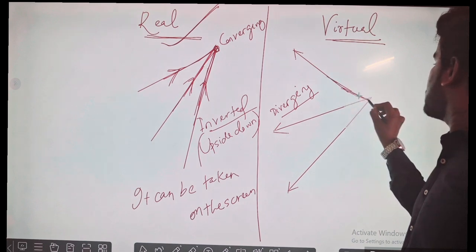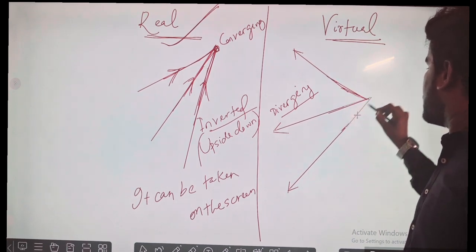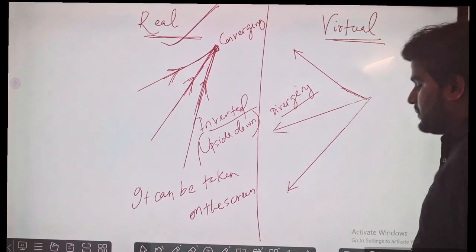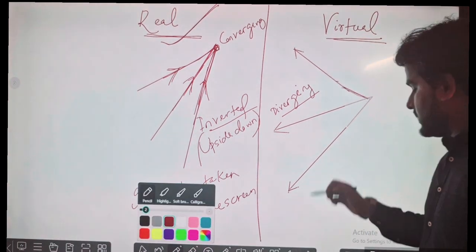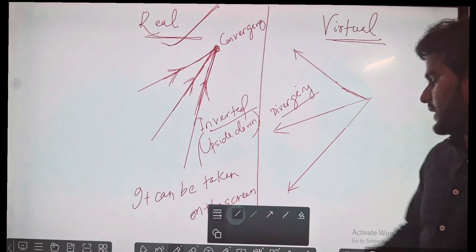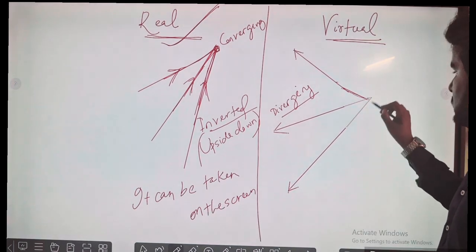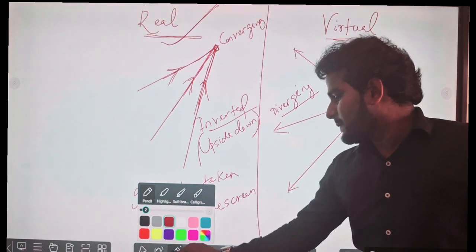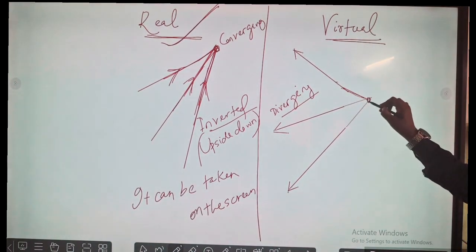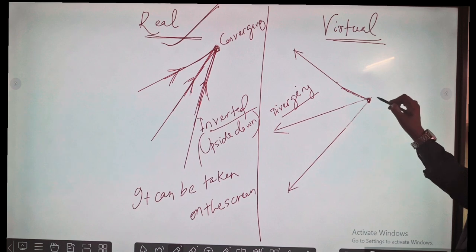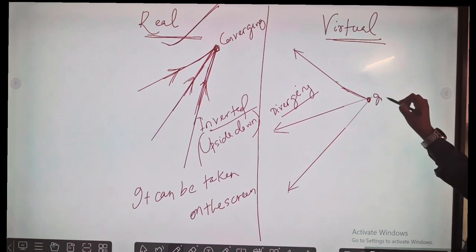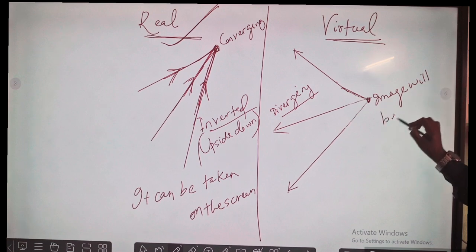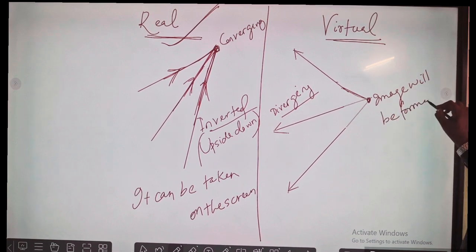This one, this one, and this one I have extended. Apparently, they are meeting each other at the back. The dotted line is showing that. And this point is where the diverged rays meet, where the image will be formed.